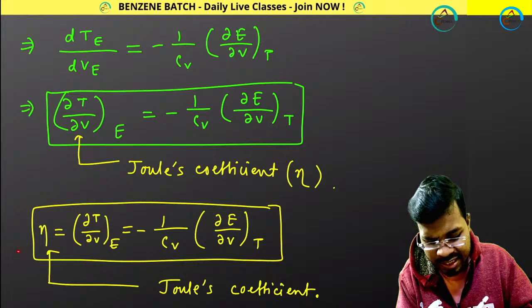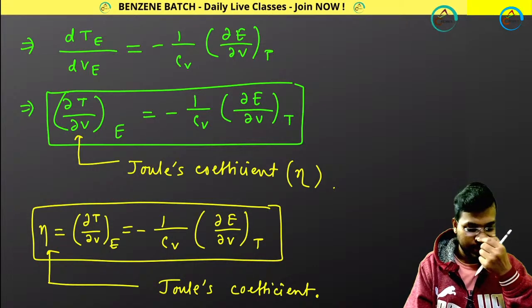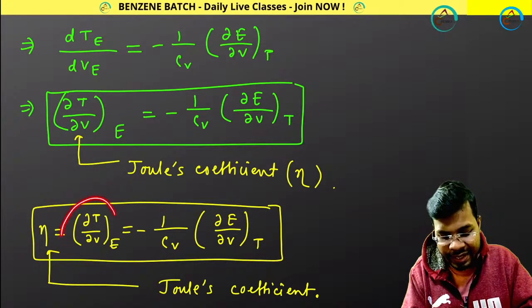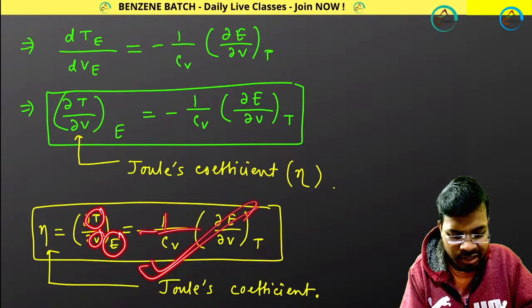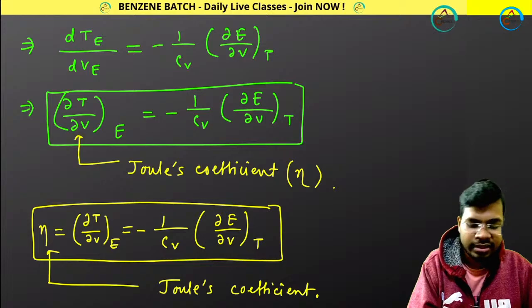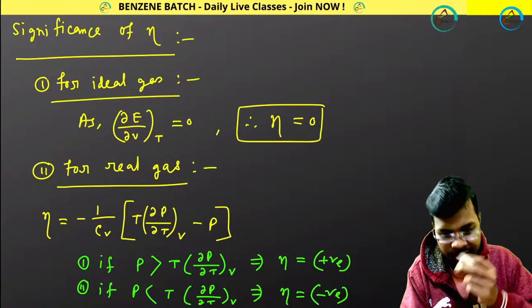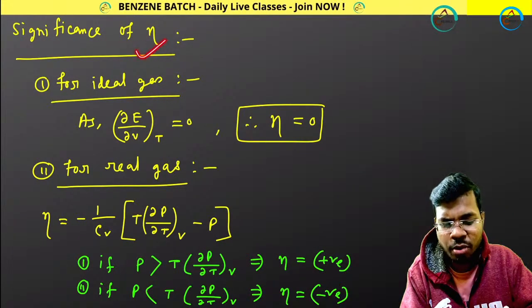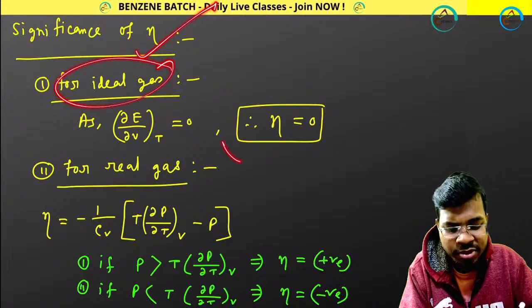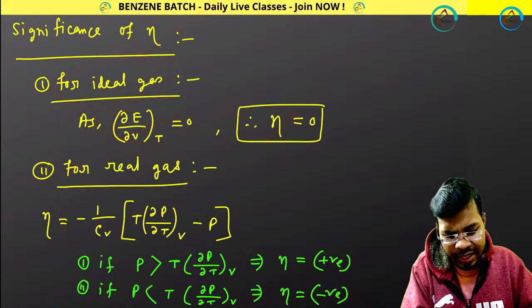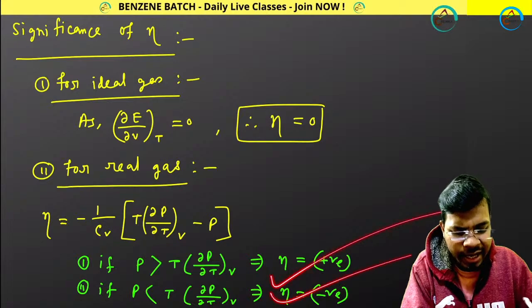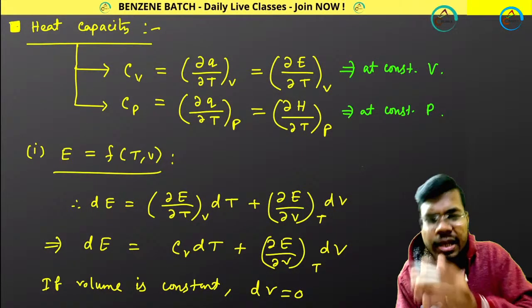Joule's coefficient has this expression. Eta is represented as del T del V at constant internal energy, the change of temperature with the change of volume at constant internal energy, that is this, minus 1 by Cv. This is your Joule's coefficient formula. And what about the significance of Joule's coefficient? For ideal gas, your Joule's coefficient becomes 0, because this term becomes 0. For real gas, it can be positive, it can be negative. Then it's done.